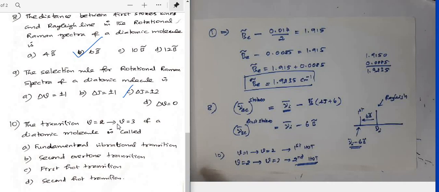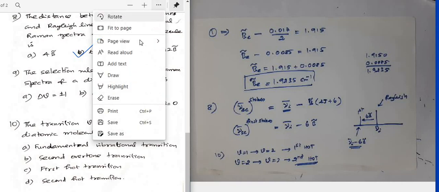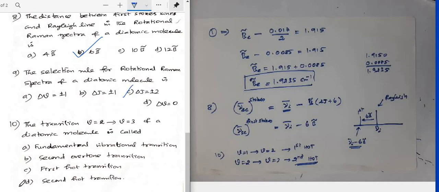the appearance of these signals in the spectrum requires very high temperature, and the intensity of these signals is very poor, so it is very difficult to see these lines in the spectrum. Anyway, since it is asked on a theoretical basis, we can give the answer directly. So the V equal to 2 to V equal to 3 transition is called the second hot transition. So the correct option for this question is option D.